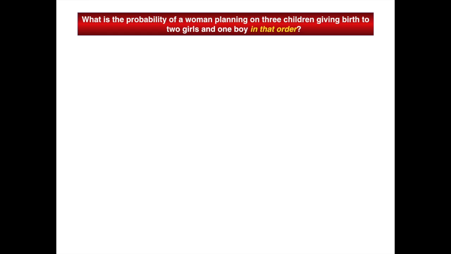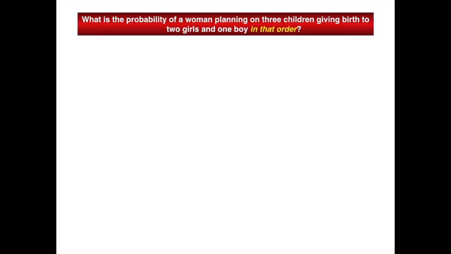What is the probability of a woman planning on 3 children giving birth to 2 girls and 1 boy in that order? And I guess you have to be pretty picky if you're going to want to have children of a certain gender in a certain order, but perhaps some people do.